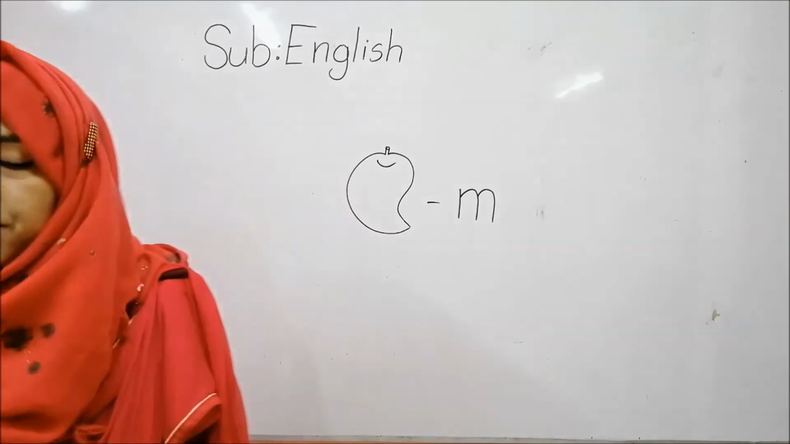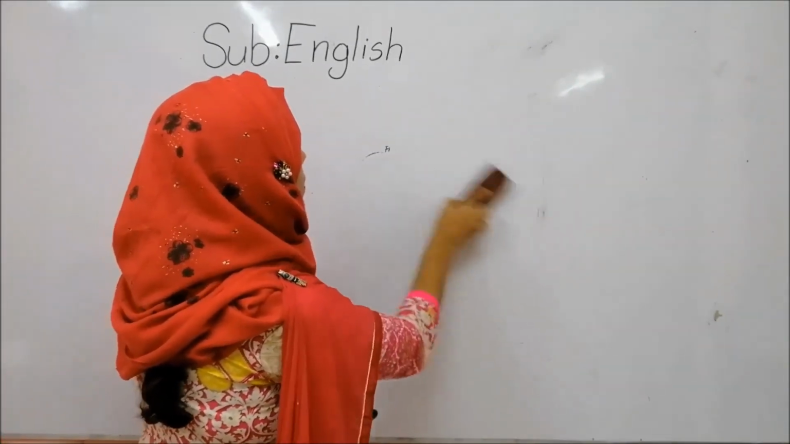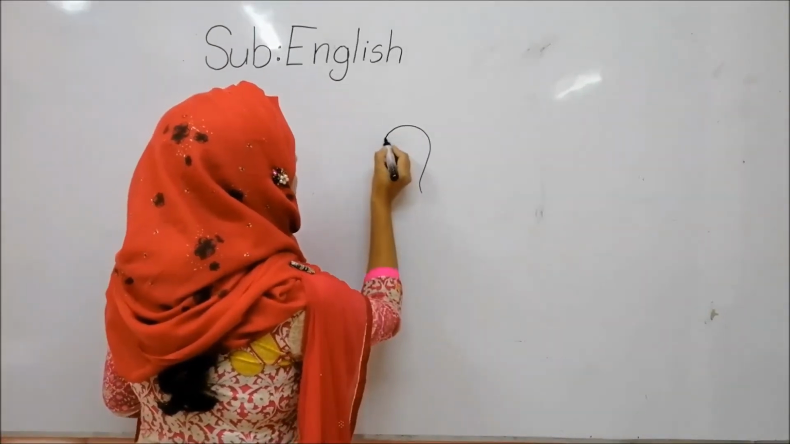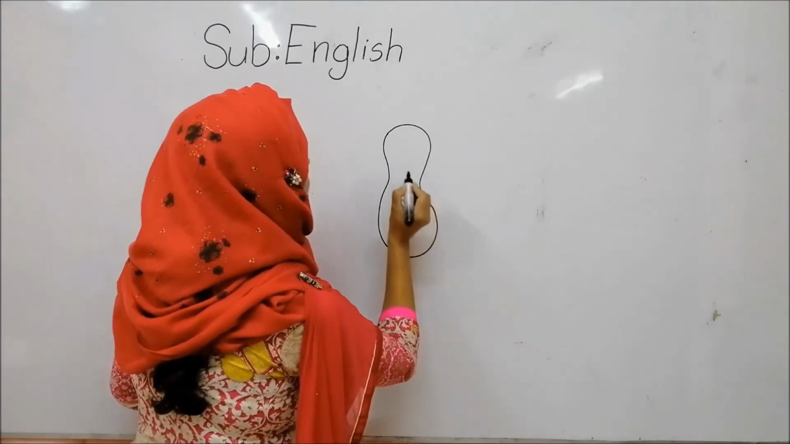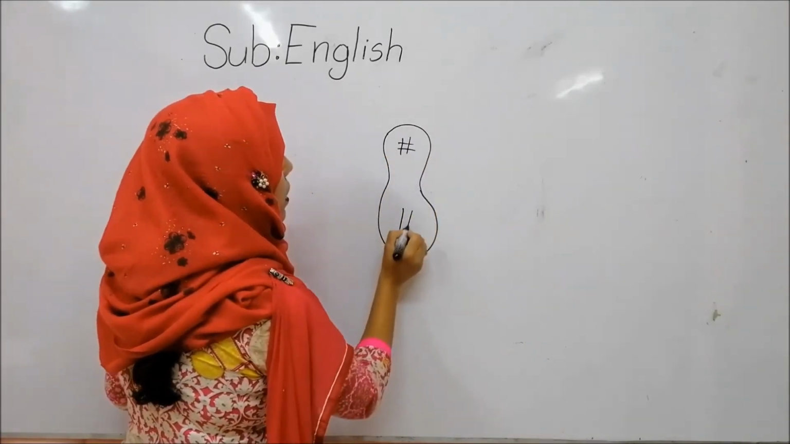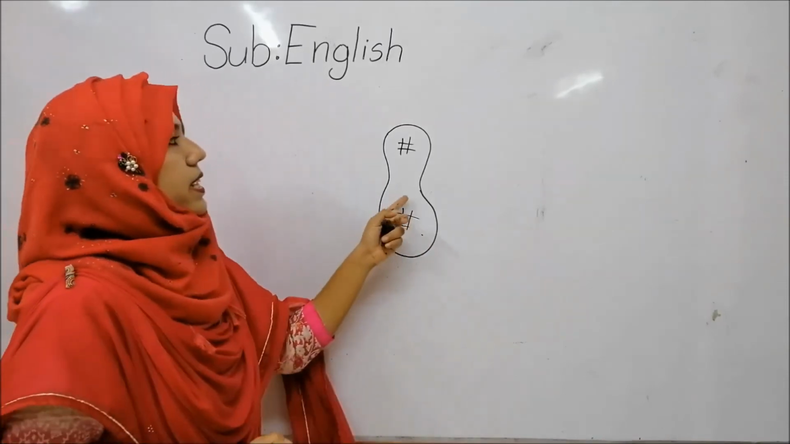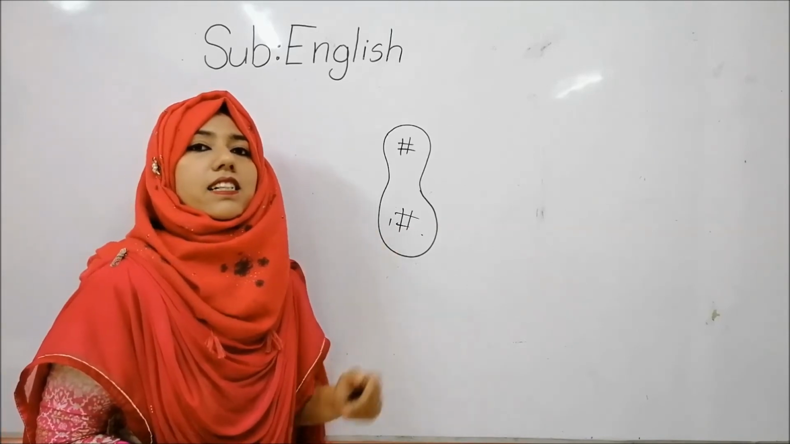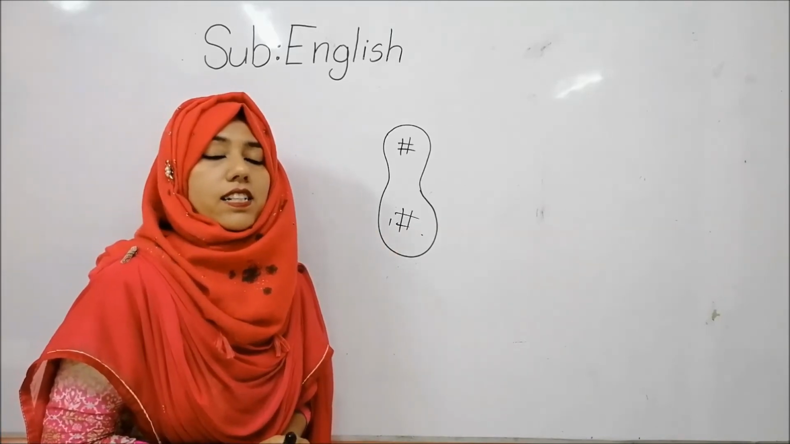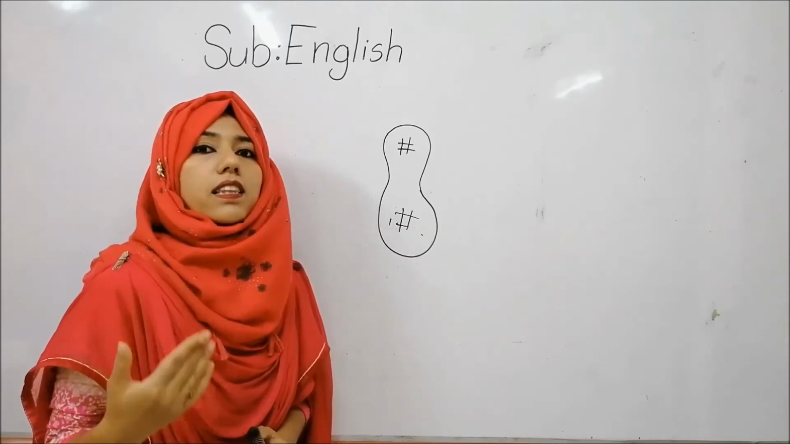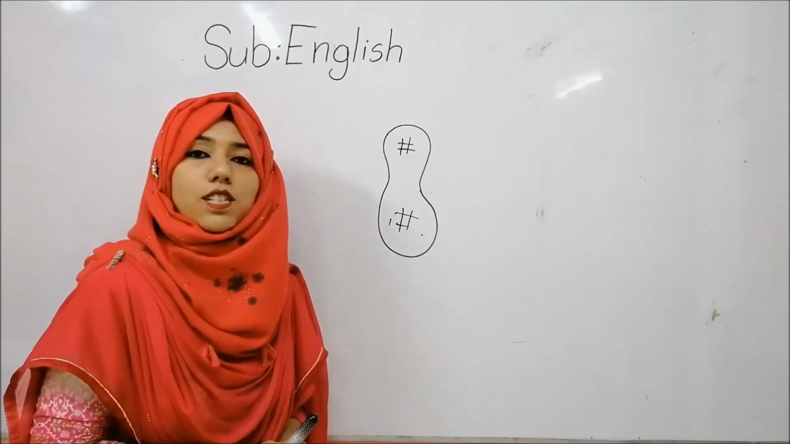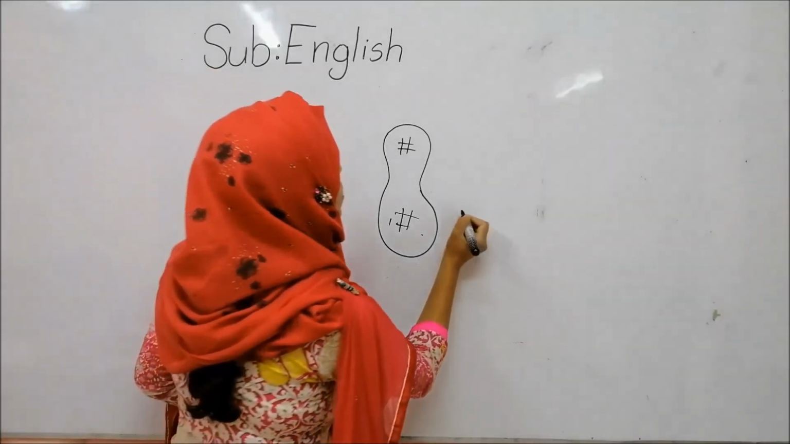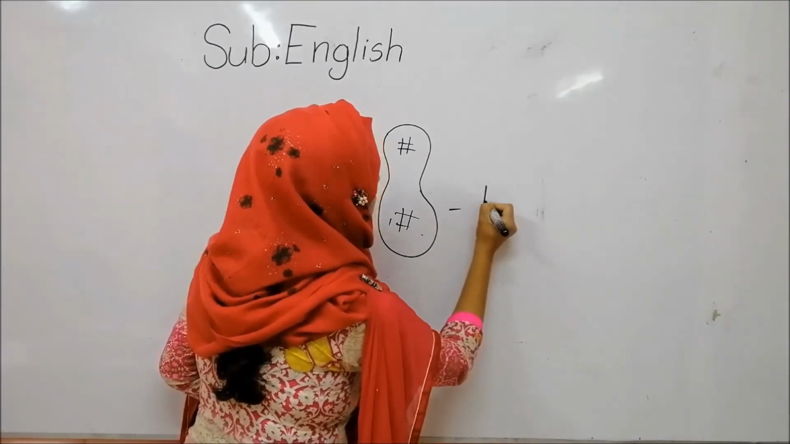Okay, students. What is it? This is nut. So, what for nut? Nut. So, which letter's phonic sound is N? N for nut. So, I will write here letter N.